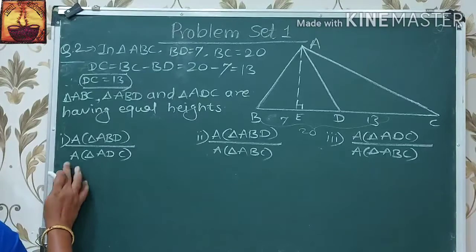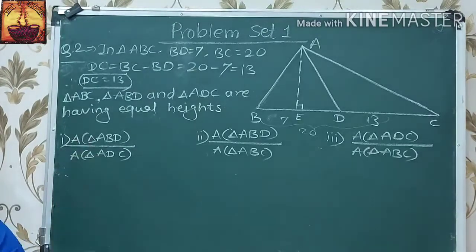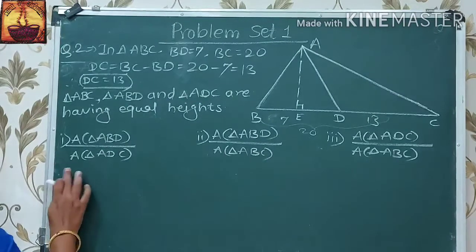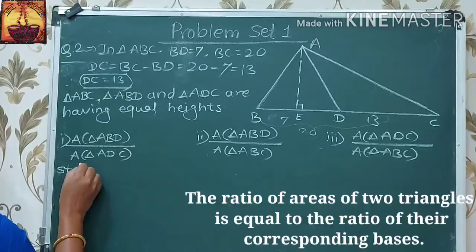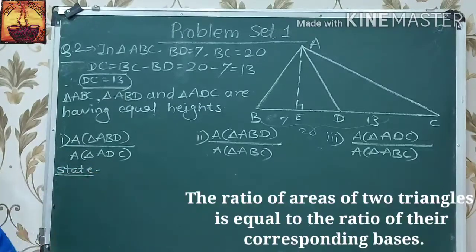Therefore, first, area of triangle ABD upon area of triangle ADC, first we write here a statement. The ratio of areas of two triangles which are having equal heights is equal to the ratio of their corresponding bases.